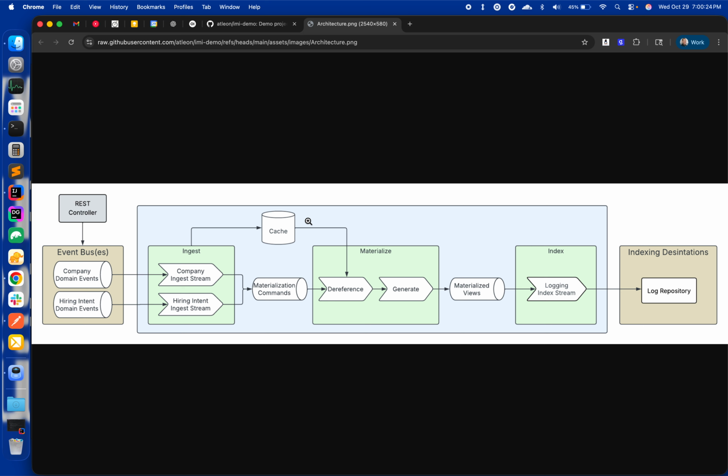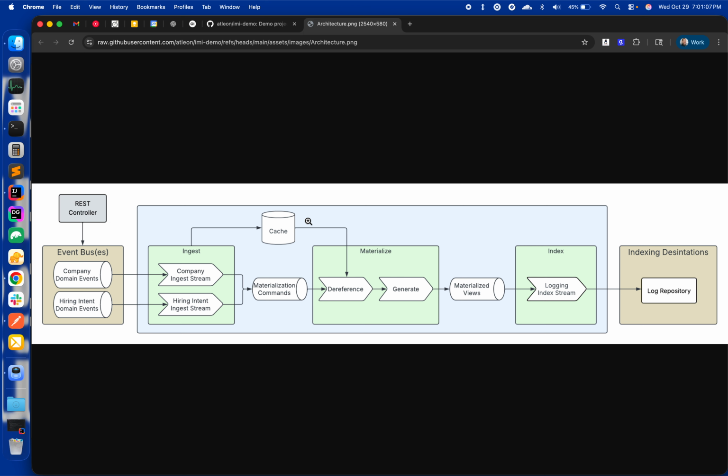In this case, we'll be leveraging the concepts of companies and hiring intents as sources of data that are used to materialize views called job posts, which are used to advertise the need to hire to potential job seekers. Companies and hiring intents will produce events that we ingest into our application, which extracts the carried state from those events that we care about and caches it, subsequently generating materialization commands, which trigger our materialization process to read that cached data and use it to generate the job posts that subsequently go on to a materialized view topic.